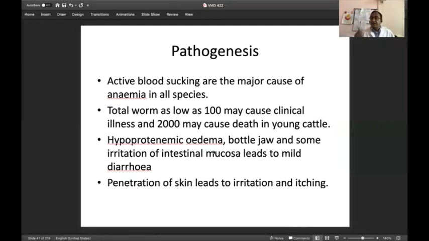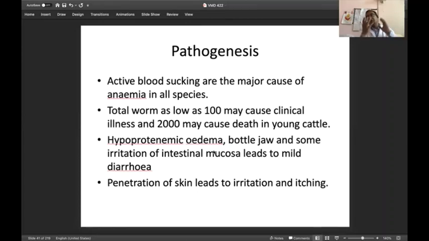So again, here it is a parasite that produces anemia, because it is a blood sucking parasite and a major cause of anemia in all species of animals. You will find animals suffering from anemia, so we have to differentiate whether it is suffering from hookworm disease or, if it is sheep and goat, whether it is suffering from Haemonchus contortus. If a large number of worms infest the animal, it produces severe anemia and the animal may die within 1 to 2 days.